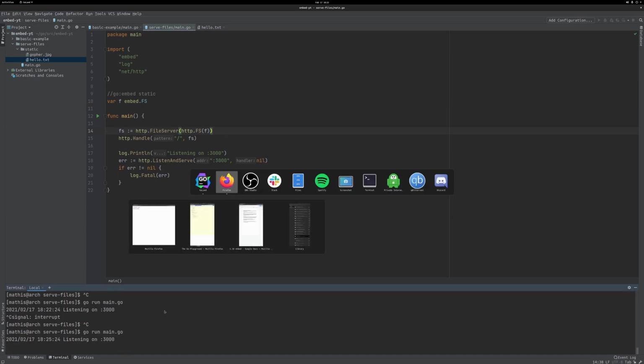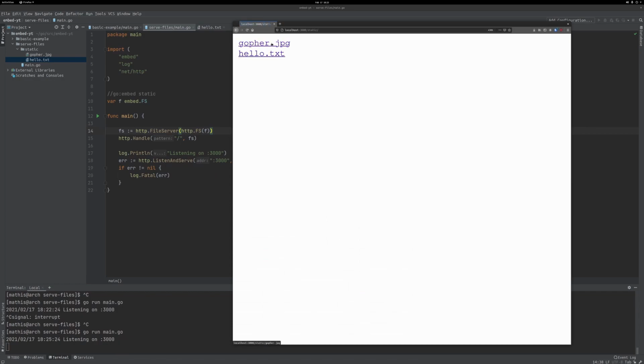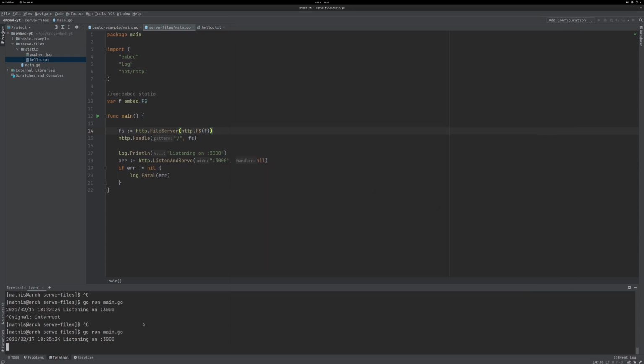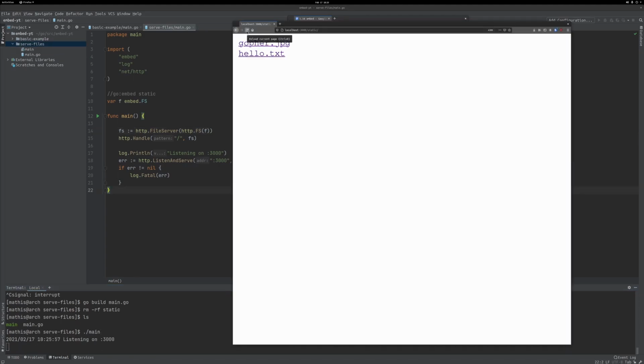So let's go back to our Chrome, and voila, as you can see, we have our things here. So let's open these up, and they're still the same. Now let's build this. main.go, and then we'll remove the static folder, and then we run our executable. As you can see, if we reload this, boom, it's still there. But the files are not there anymore, which means that it's actually embedded into our file.